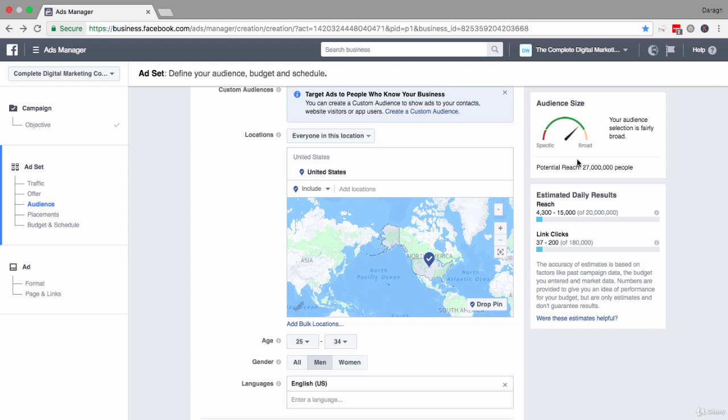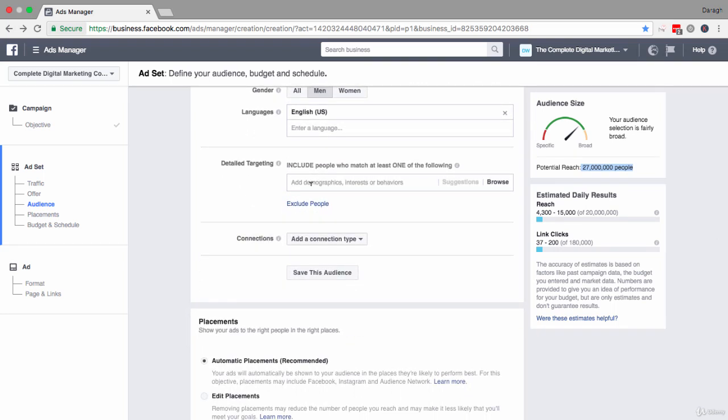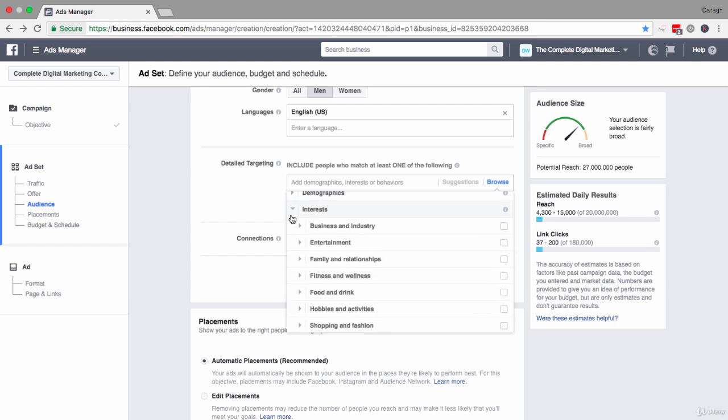So one thing to do before we get started is once again take a note of your potential reach here. So it's 27 million for my example here, and you'll see how this changes as we look at certain things. So interest targeting, to really add this to your audience, it's down here under detailed targeting, and if you click on the search box here, you're going to see the drop down come up and you will see the interests here.